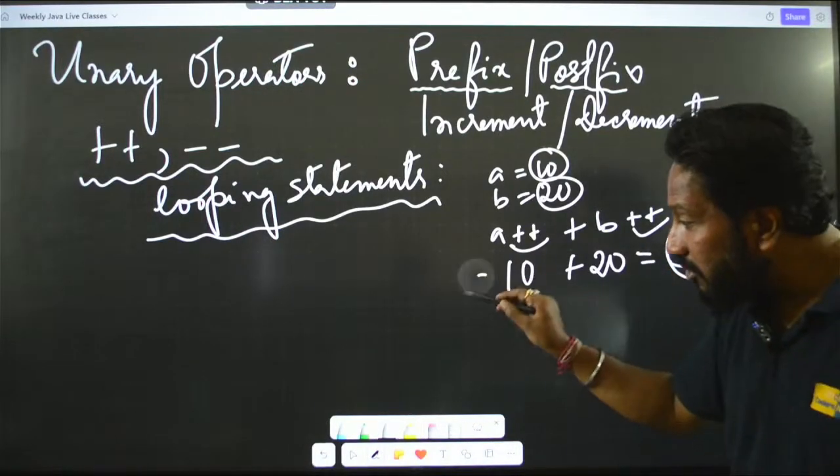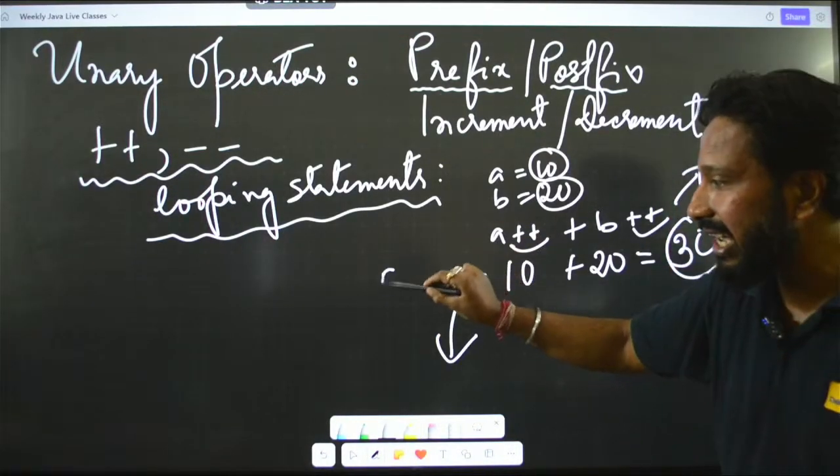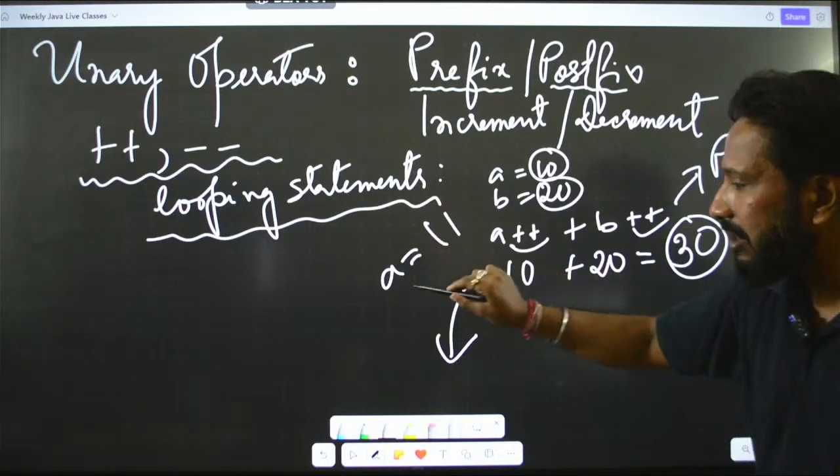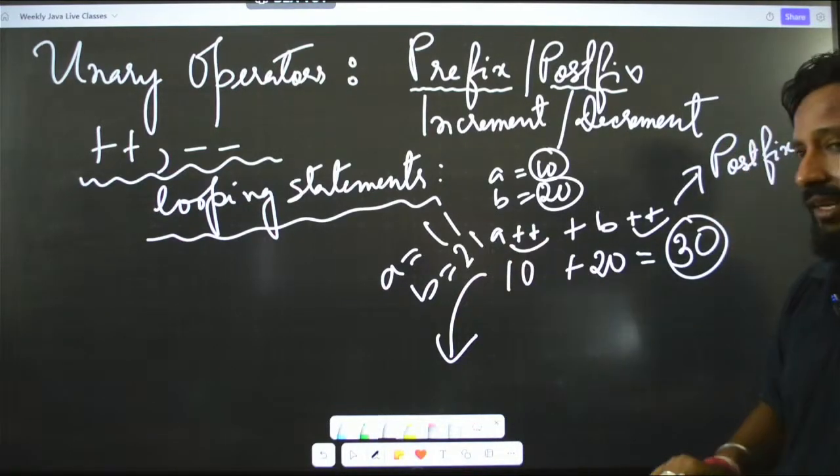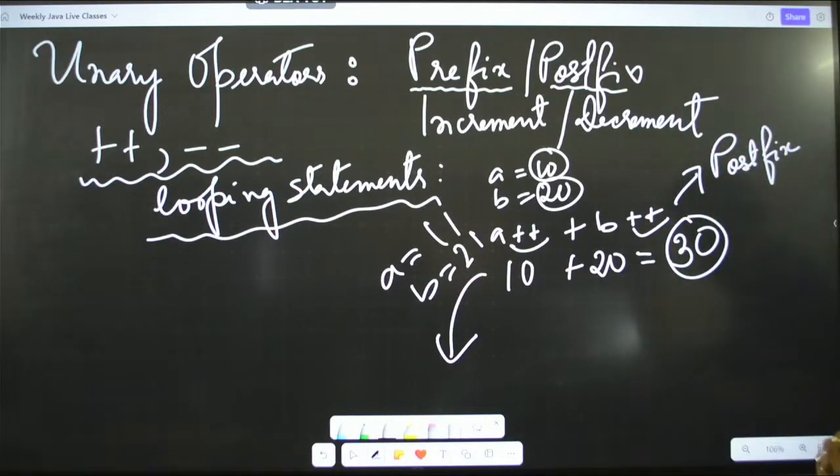But if you go to the next line, in memory a has been incremented to 11, b has been incremented to 21. If you don't believe me, let me just show you here.